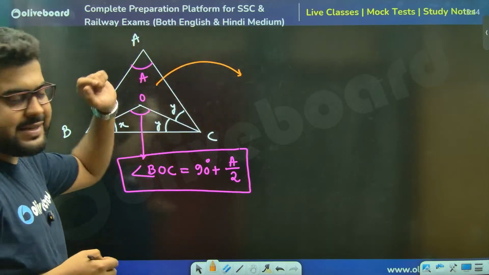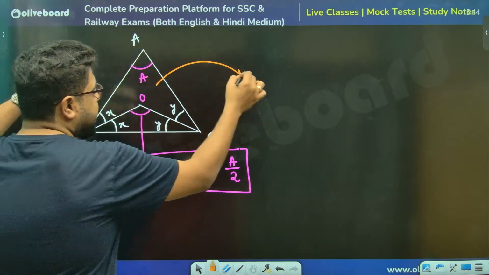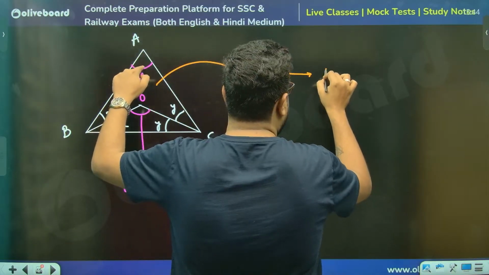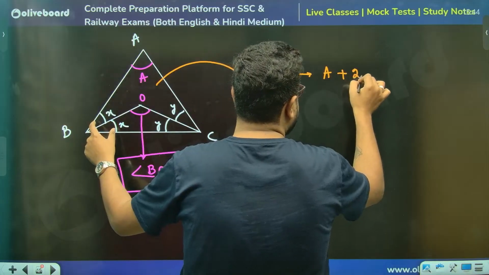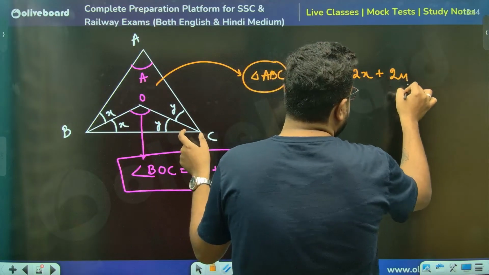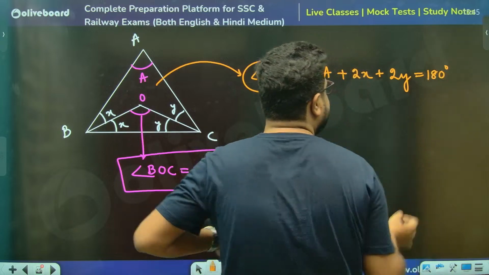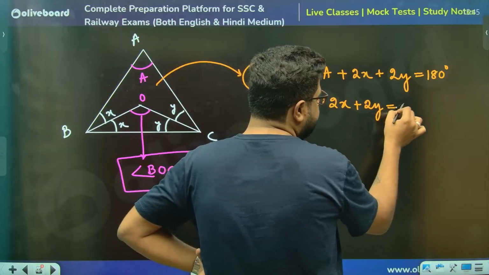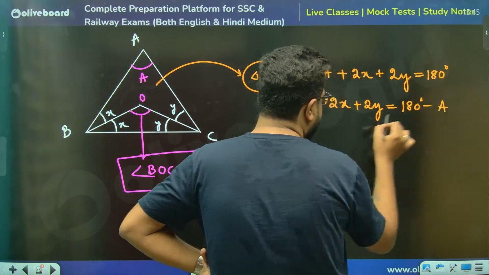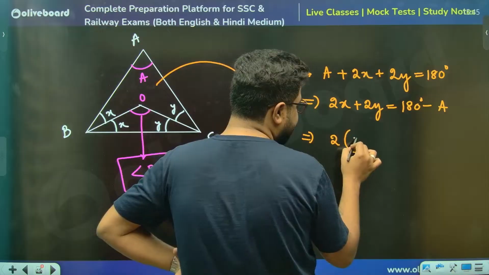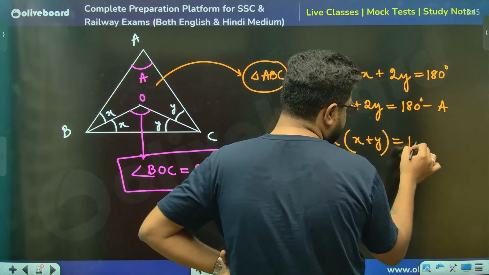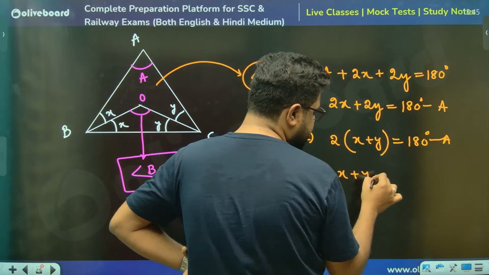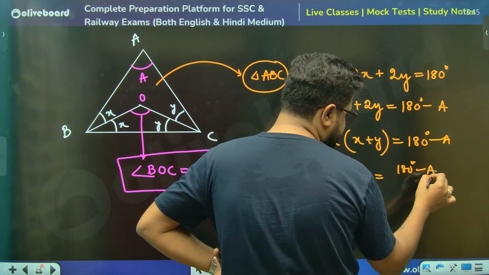Understand everybody, please understand. From the bigger triangle ABC, देखो समझना बहुत जरूरी है ज्योमेट्री में. Sir, one angle is A, another angle is 2x, another angle is 2y, and if I add, I will get 180 degree. From there, 2x plus 2y, I will be getting 180 degree minus A. Can I take a 2 common from here? 2 into x plus y is equal to 180 degree minus A. Divide by 2, x plus y becomes 180 degree minus A total divided by 2, sir.